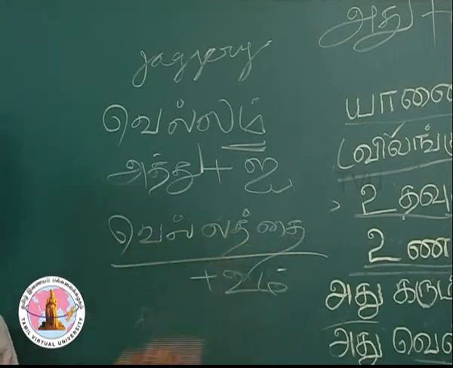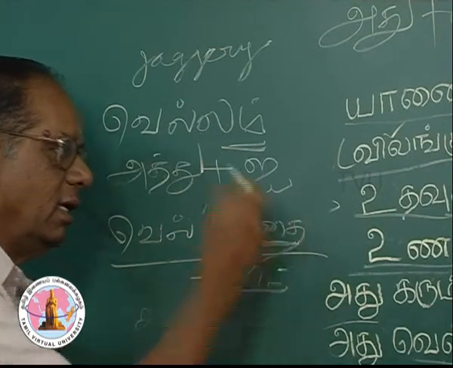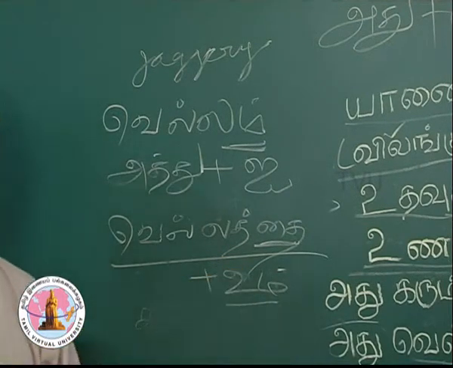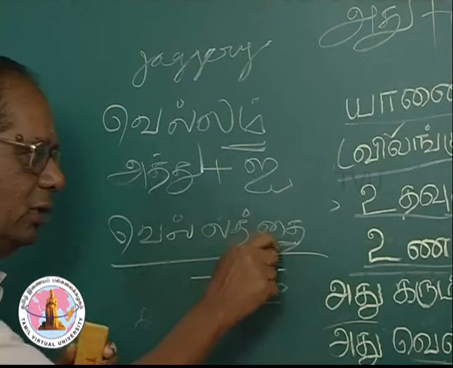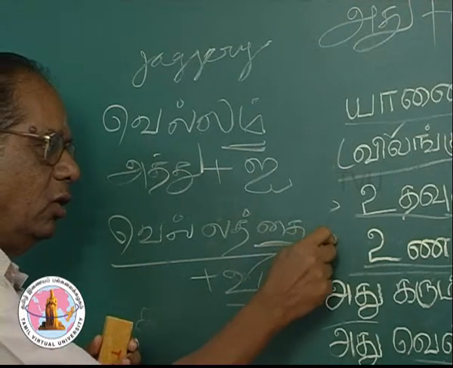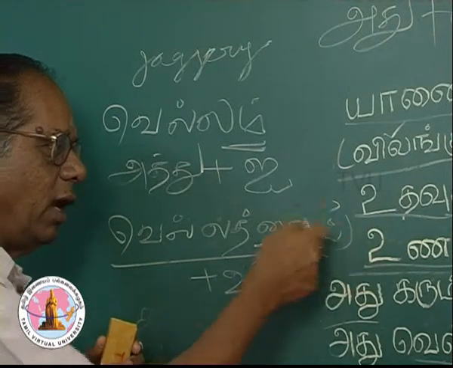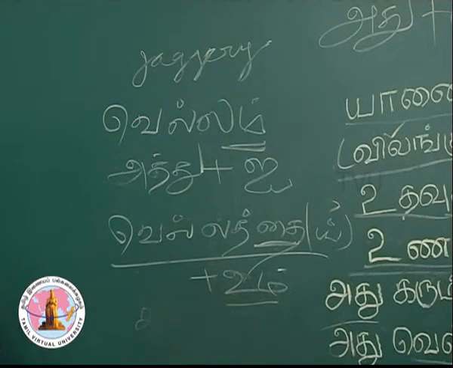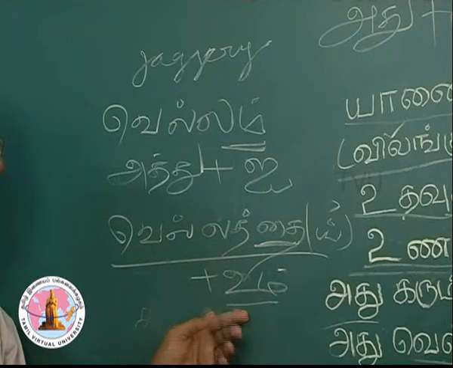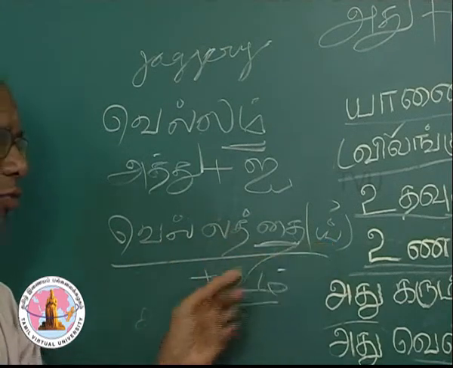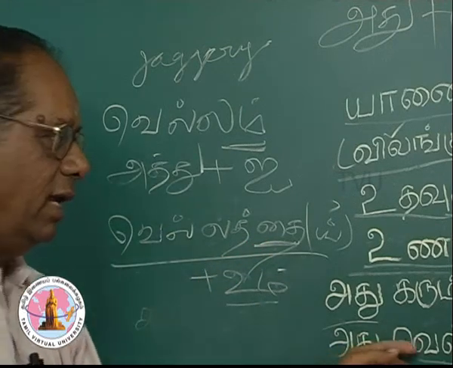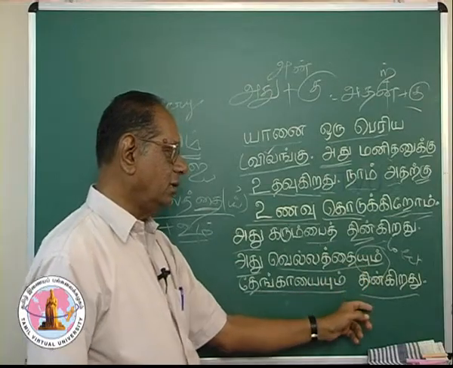This word ends with I, vellattai. You add the conjunction um. This ends with I and here is a vowel. So, naturally, you get a semi-vowel. That is the rule we found earlier. So, vellattai plus um becomes vellattayum. Vellattayum. Adu vellattayum tingirathu.